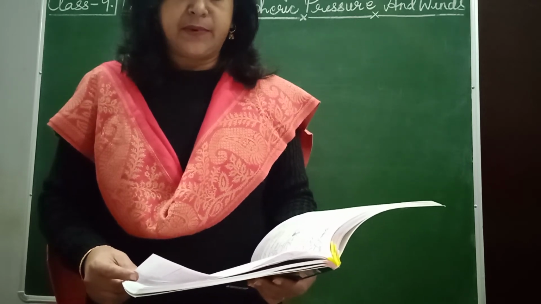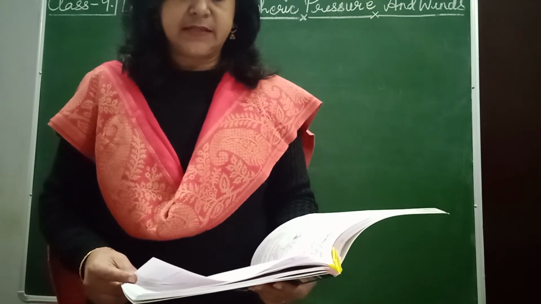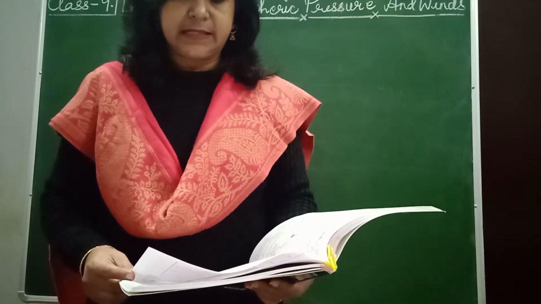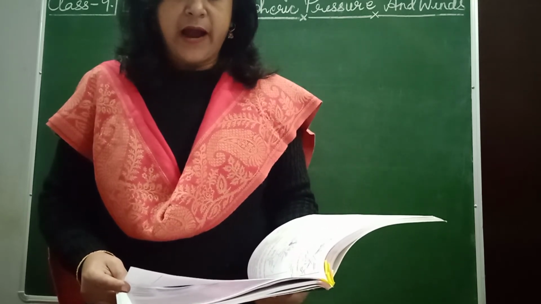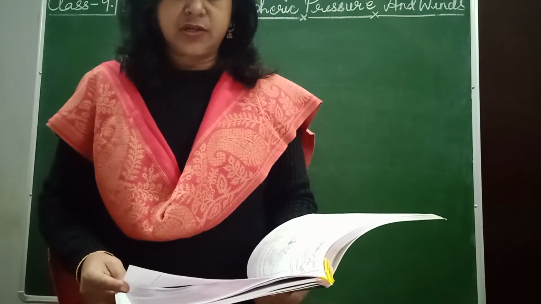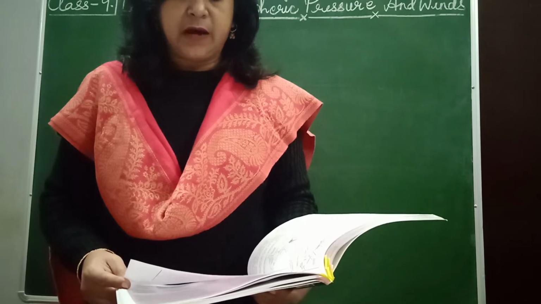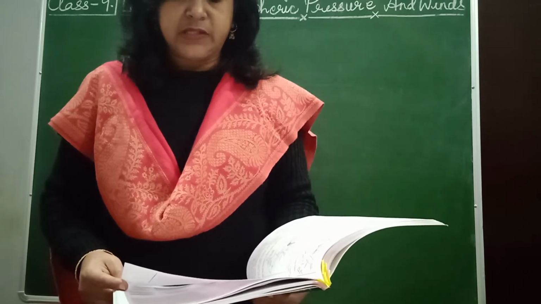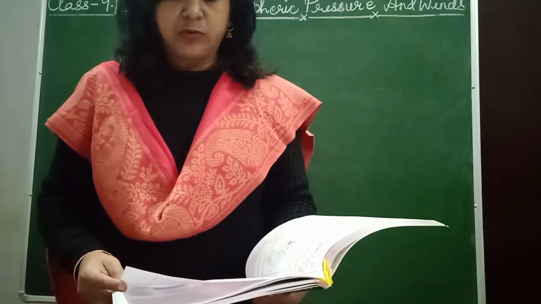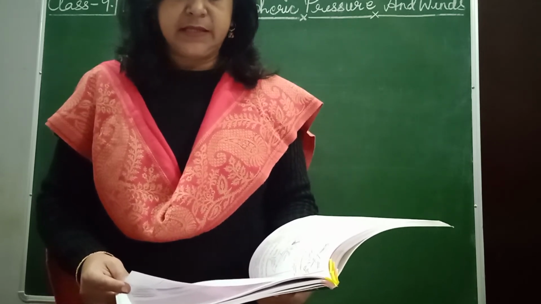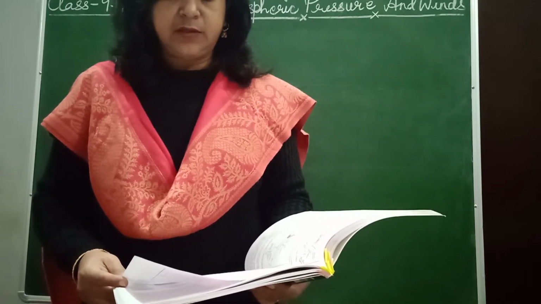Cyclones mostly occur in summer in the tropical region. The reason is cyclones require a sea surface temperature of about 26 degrees Celsius to develop and maintain the strength. They also need a high relative humidity. These conditions are only found in the tropical oceans during summer. Therefore, cyclones are frequent in summer in the tropical region. They are called by different names in different parts of the world: typhoon in South China Sea, hurricanes in Caribbean Sea, willy willies in North Australia, tornadoes in USA.